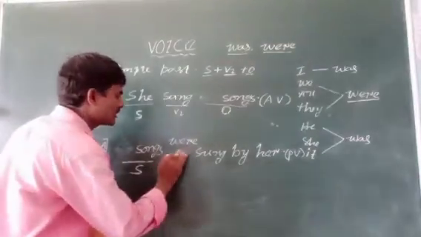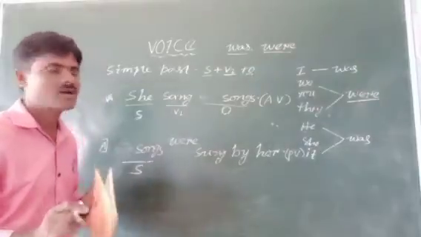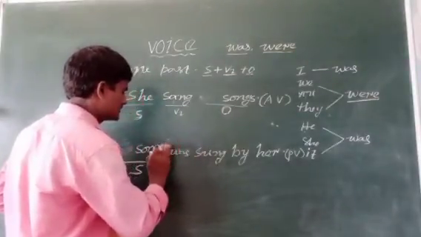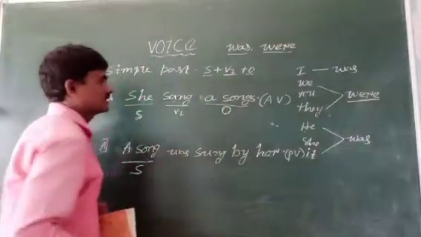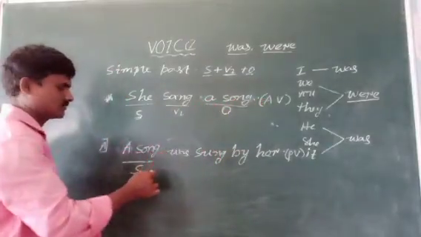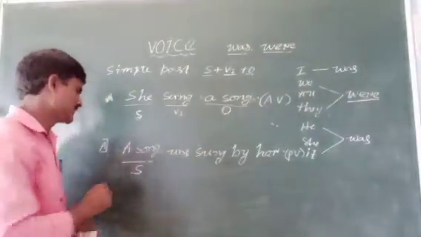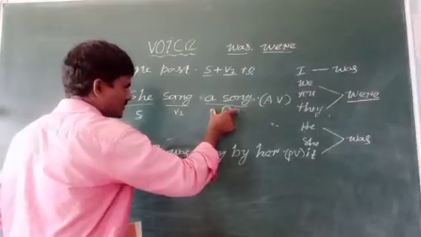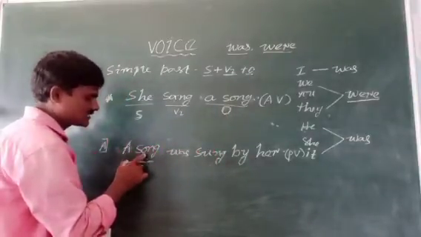If it is plural, you have to use were. If it is singular, you have to use was. A song was sung by her. You bring the object in place of subject. It is singular.